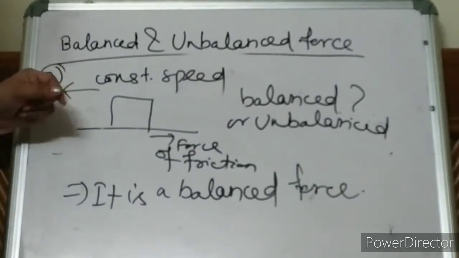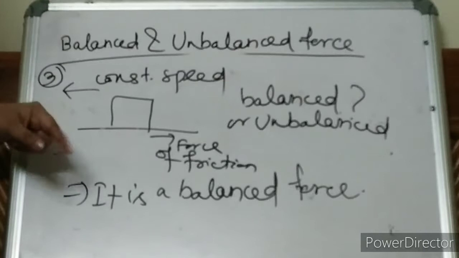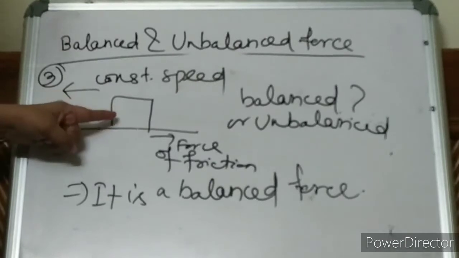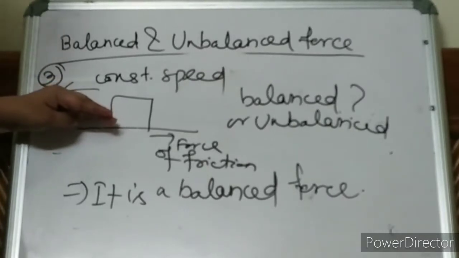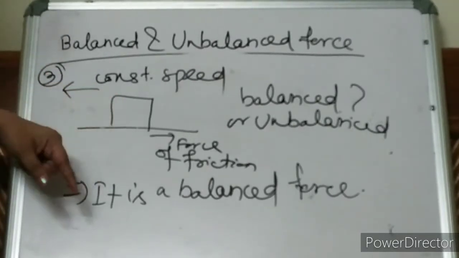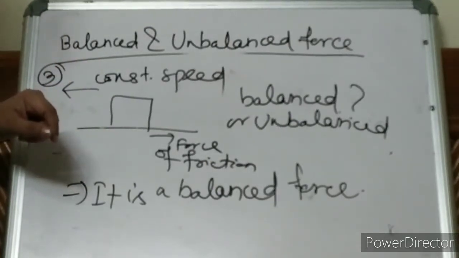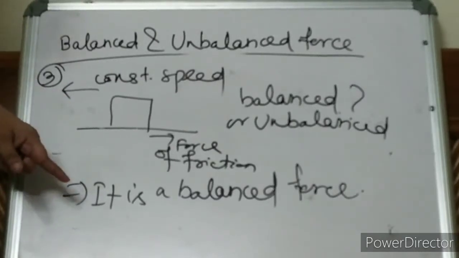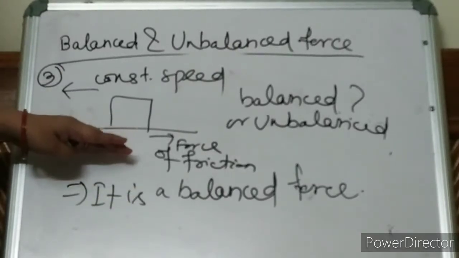Okay, it can move with constant speed. Then how is the object moving? It will tell if it is a balanced force, how the object is moving. Here, if something is in motion, that is inertia: if things are in motion, they have the natural tendency to move with the same speed. We are going to study a little bit more when we move further with the chapter. Very interestingly, we are going to see all those things now. If it is a balanced force, the object can move with constant speed also.